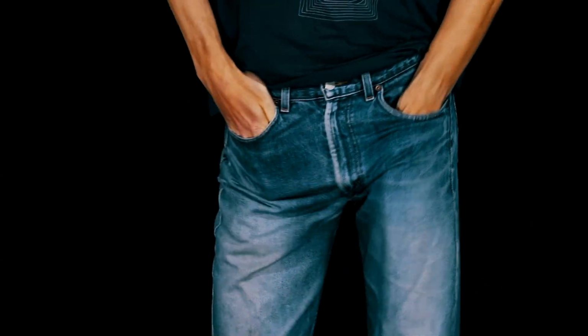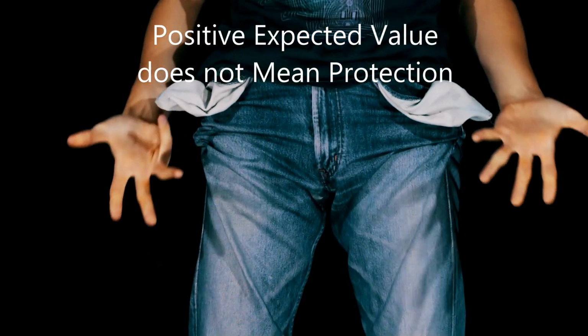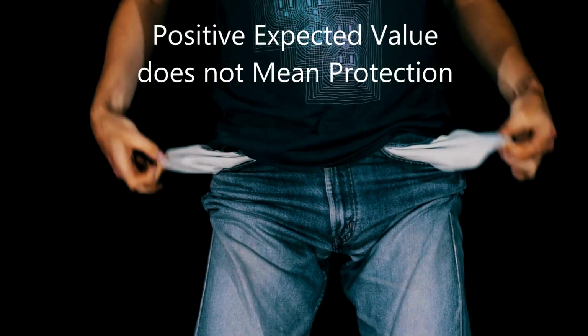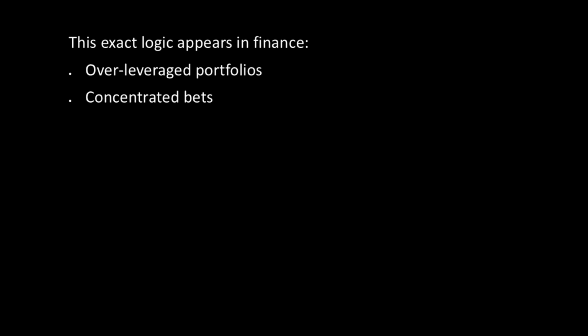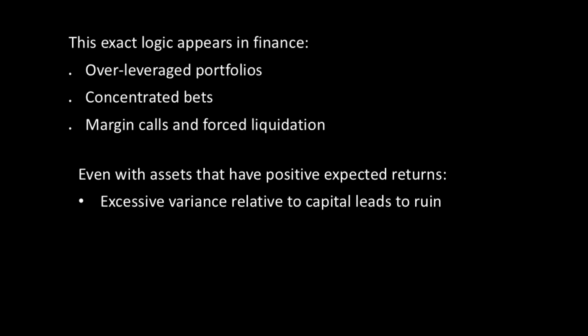Now, this is another way of showing why positive expected value does not guarantee survival. This exact logic appears in finance: over-leveraged portfolios, concentrated bets, margin calls and forced liquidation, something we can discuss in the future. And even with assets that have positive expected returns, excessive variance relative to capital leads to ruin.